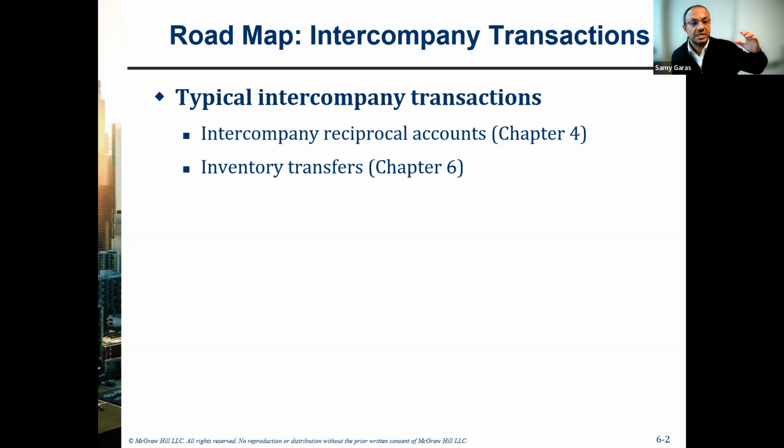And here we will see that the parent company might sell inventory to the subsidiary, which we call a downstream transaction, or the subsidiary will sell inventory to the parent, which we call an upstream transaction. We will talk about both ways, and we will see how to make the journalization for both of them and the consolidation in the financial statements.